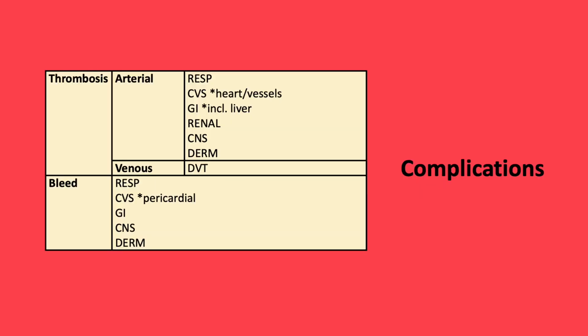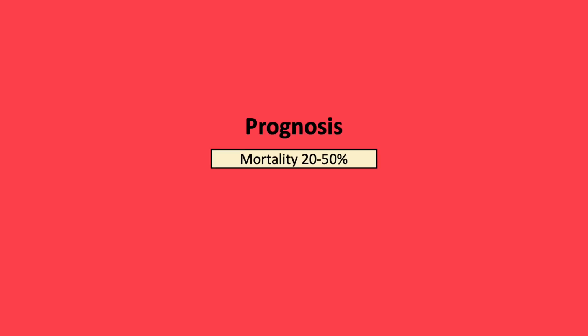The complications of DIC relate to thrombosis and bleeding. Thrombosis can affect the arterial and venous system, and therefore within the arterial system, it can affect any organ. Bleeding can occur in the respiratory tract, in the cardiovascular system, leading to, for example, a pericardial effusion, GI hemorrhage, and CNS bleeding, which can result in a range of CNS-related clinical features, but also into the skin. In critically ill patients with DIC, the 28-day mortality ranges from 20 to 50%.